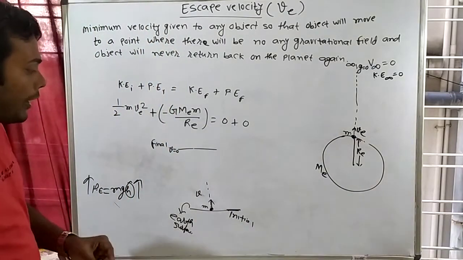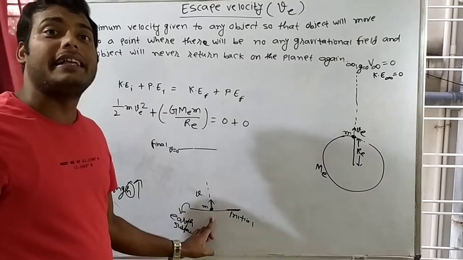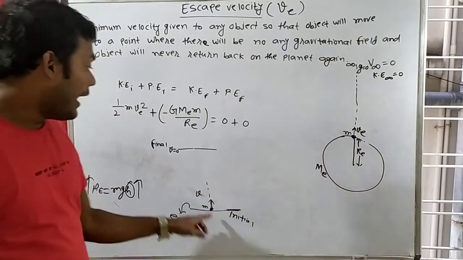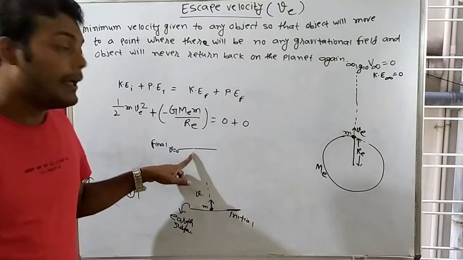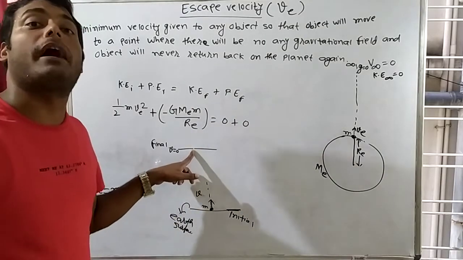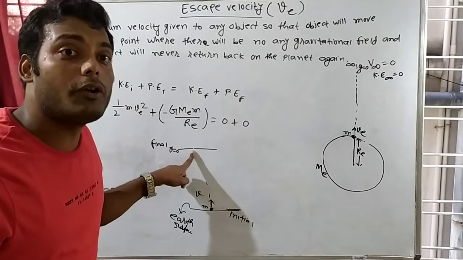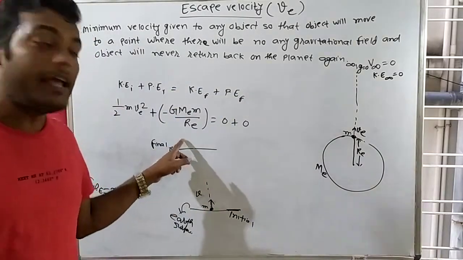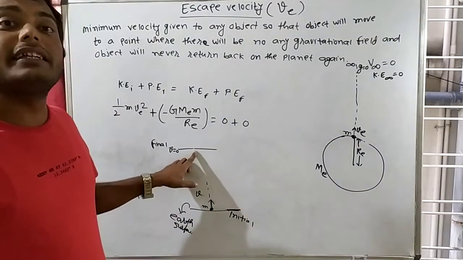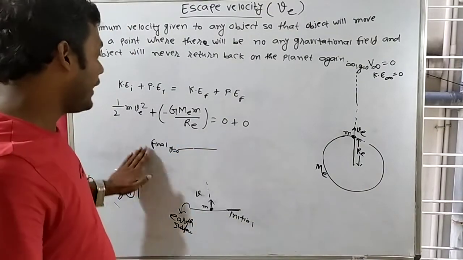Initially there was only kinetic energy, and at the highest point there will be only potential energy, no kinetic energy. The final velocity will be 0, so kinetic energy will be 0 but potential energy will be maximum, because mgh: height is increasing, therefore potential energy increases.